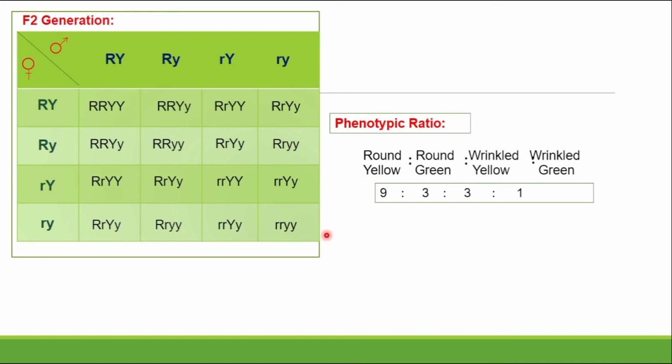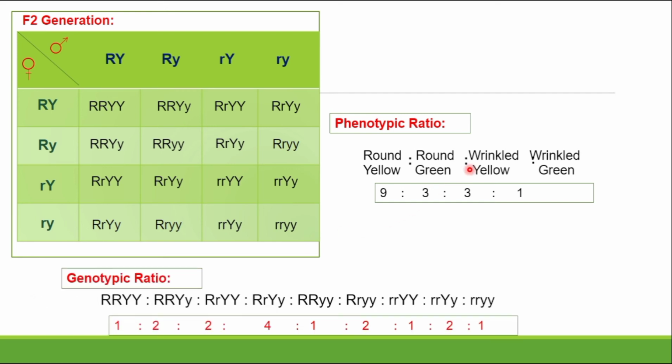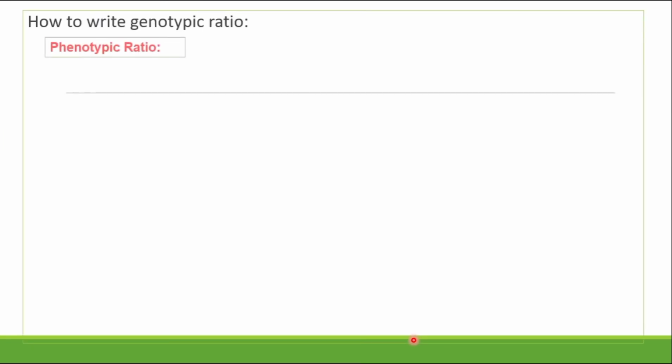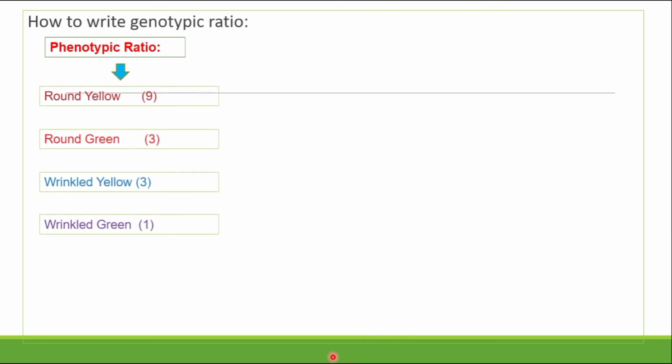So the ratio which is obtained is 9:3:3:1. What's the genotypic ratio? The genotypic ratio is 1:2:2:2:1:1:2:1:2:1. How to write the phenotype ratio and the genotype ratio? The phenotype ratio: round yellow is 9, round green is 3, wrinkled yellow is 3, and wrinkled green is 1.